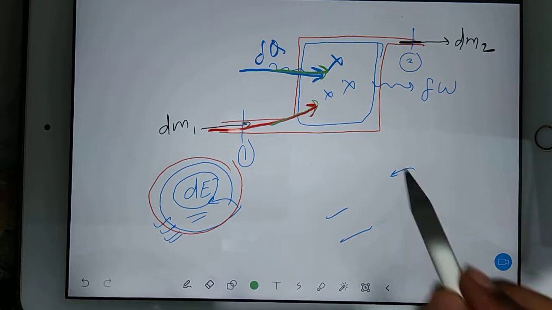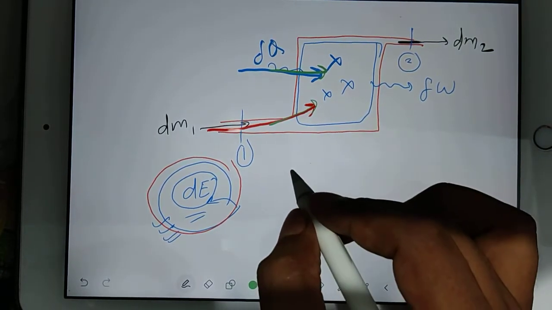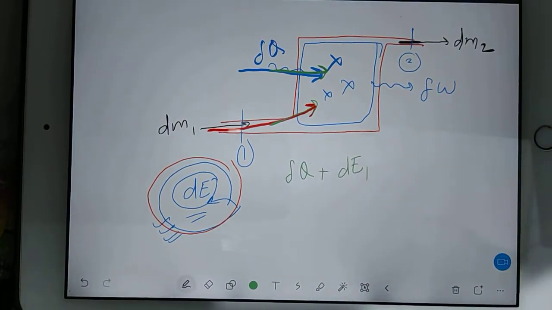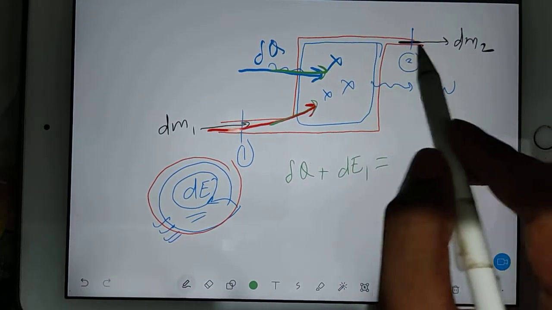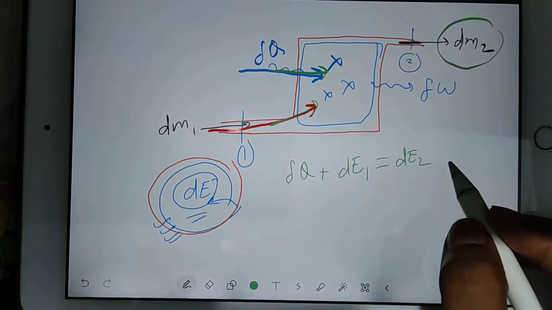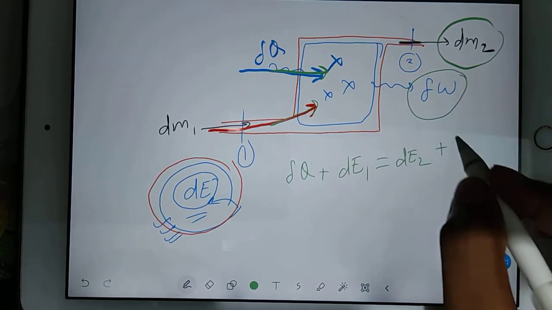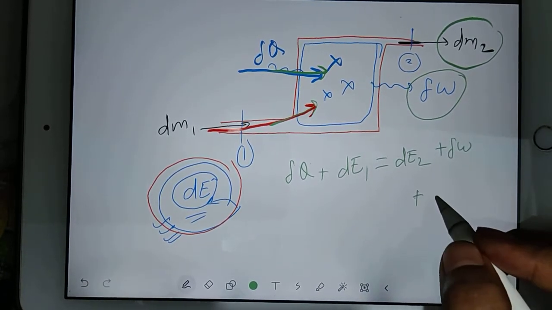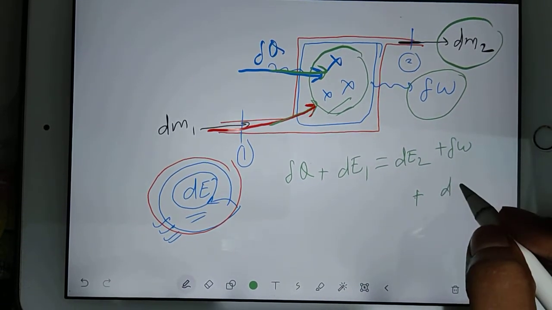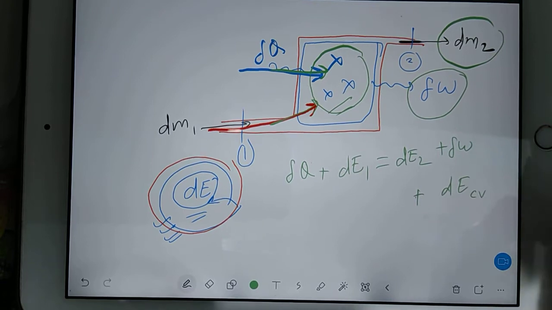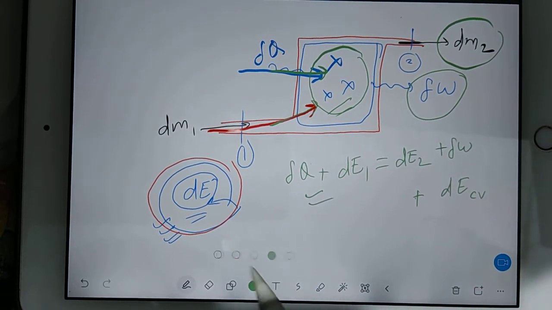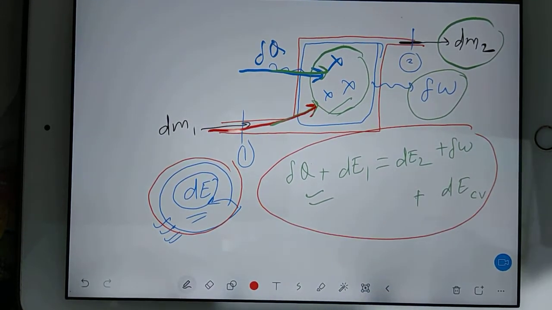So the input energy, if you want to write, you will write like this: the heat plus dE1, and then whatever is output. With dm2 mass, dE2 energy will be output, and this work done will be output, plus some energy is changing in the control volume. That energy also you should write, that dE_CV is changing in the control volume. So this became your basic equation. Other than this you don't have any energy.